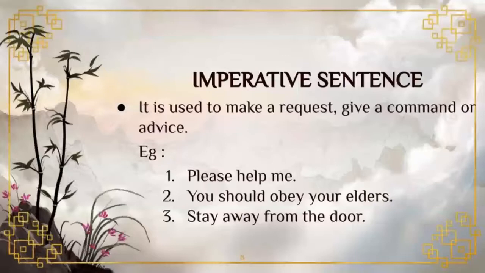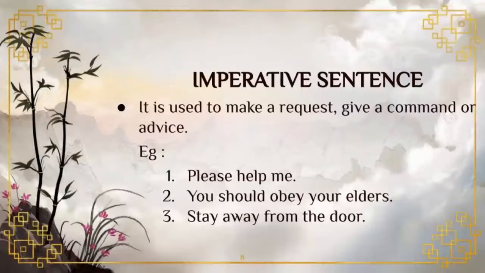Okay students, look at the third one. The subject of this sentence is hidden. In this sentence the subject is you. If the subject is hidden, it means the subject is you. Students, once again I am repeating, imperative sentences tell someone to do something in the form of advice, commands or request. And already we know that a sentence needs one subject and one verb.